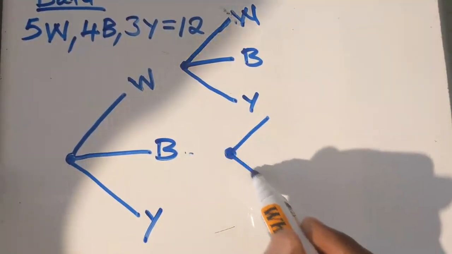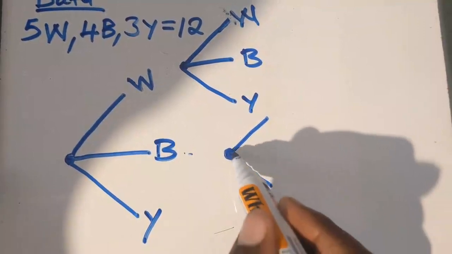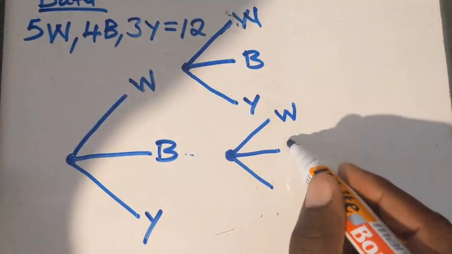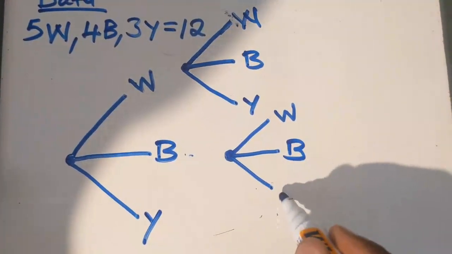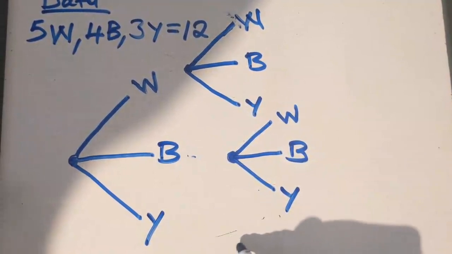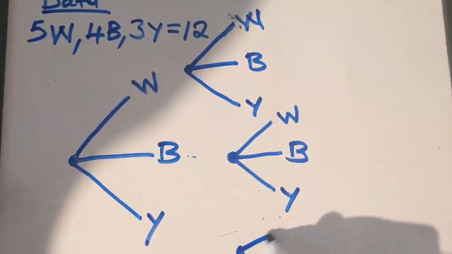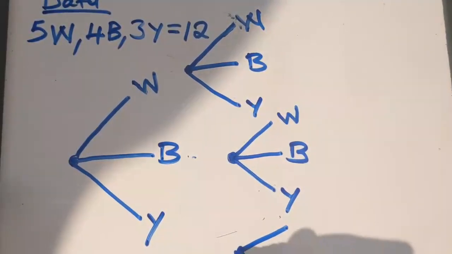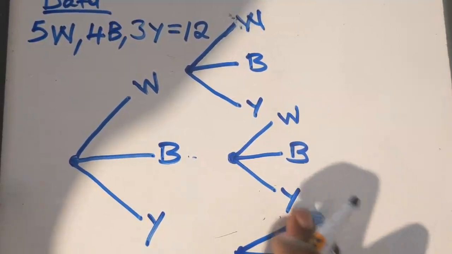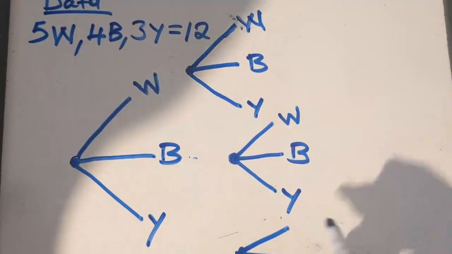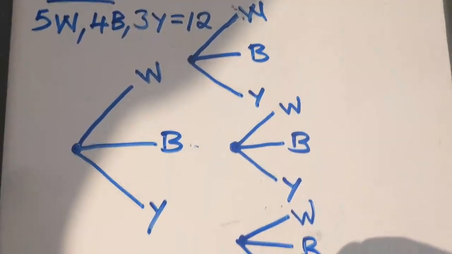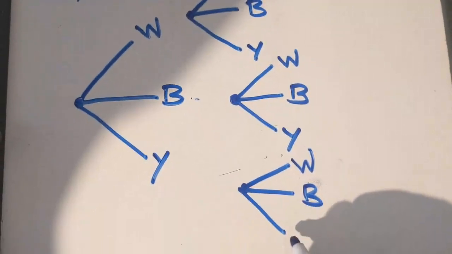So there is white, there is blue, there is yellow, like that. So even on yellow there is something like this as well. There is white, there is blue, there is yellow.